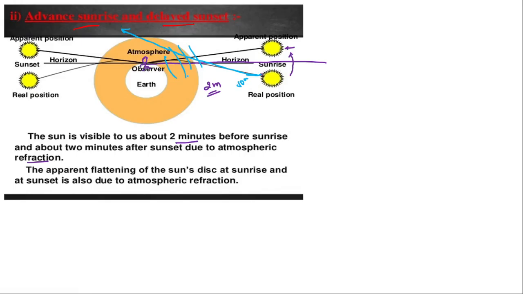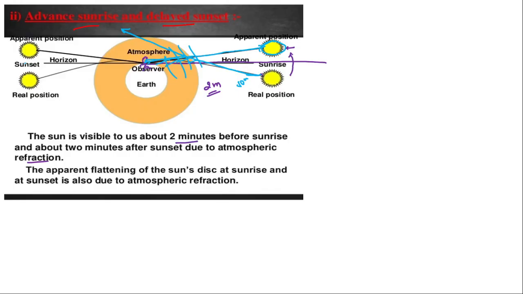Due to the atmospheric layer or change in the density of the layer, the light will get bent towards the earth surface, okay, and it will reach the human eye. Clear? When you trace in the reverse direction, we will feel that the sun is here, hence we will feel that, okay, the sun has already risen.